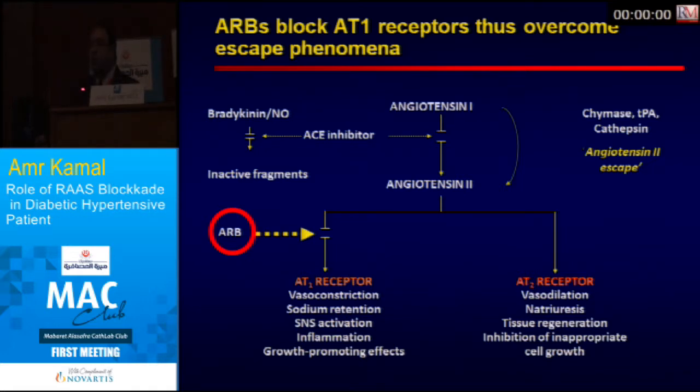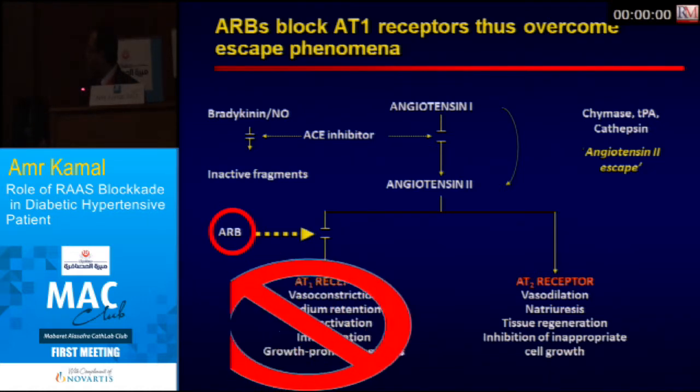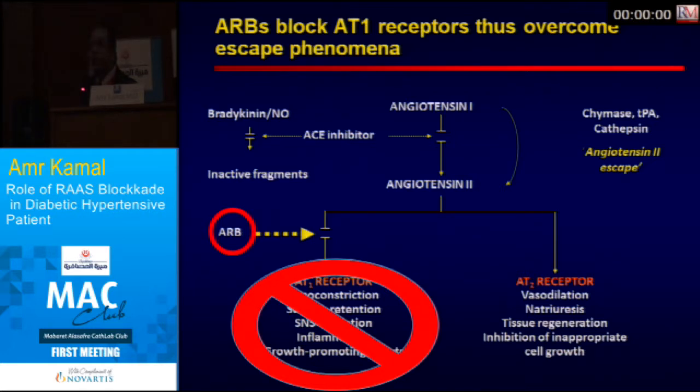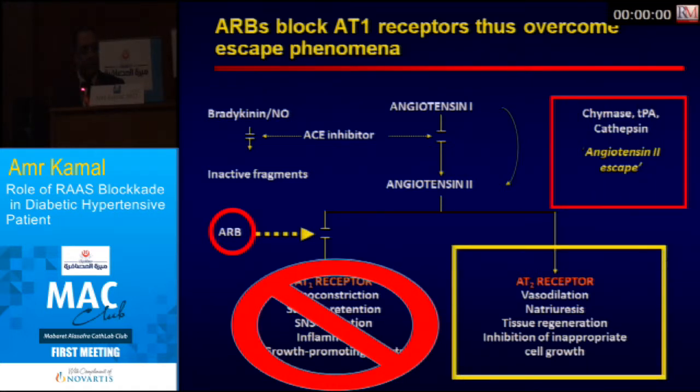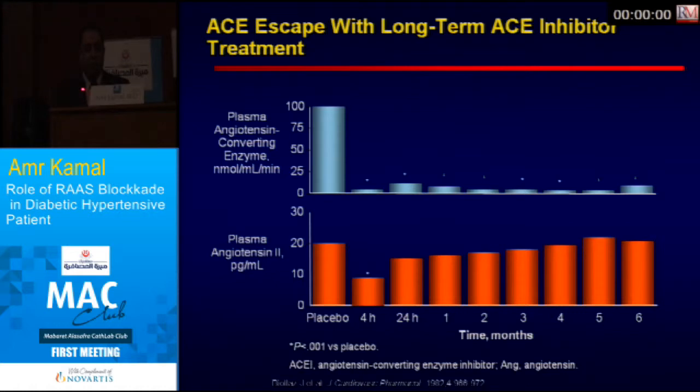AT2 is the good one: vasodilatation, natriuresis, and tissue regeneration. So what valsartan does is block this bad AT1 and upregulate or enhance the AT2 receptor, so you gain the good things from the angiotensin receptors and you are away from the bad effects of angiotensin II on the AT1 receptor.